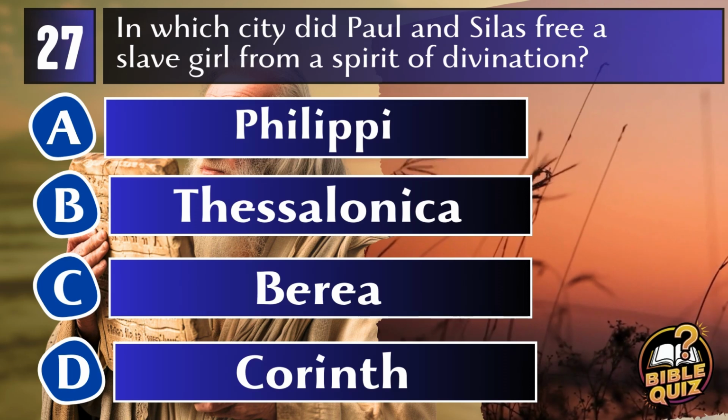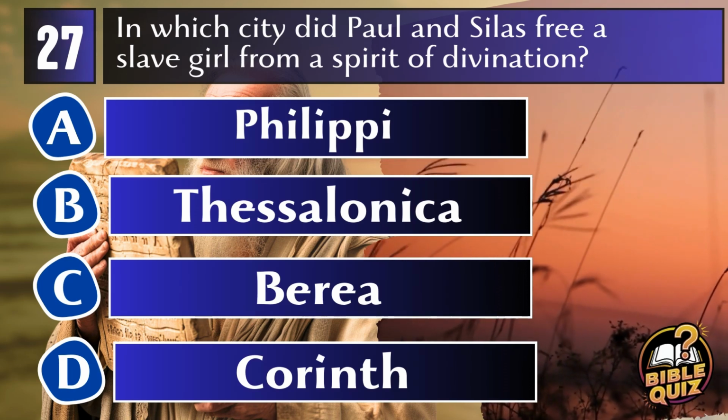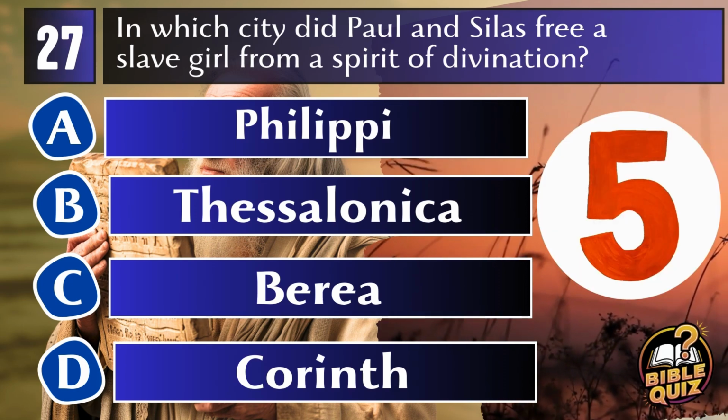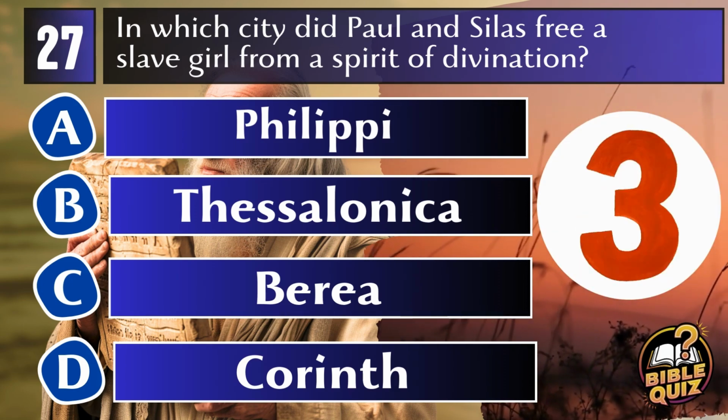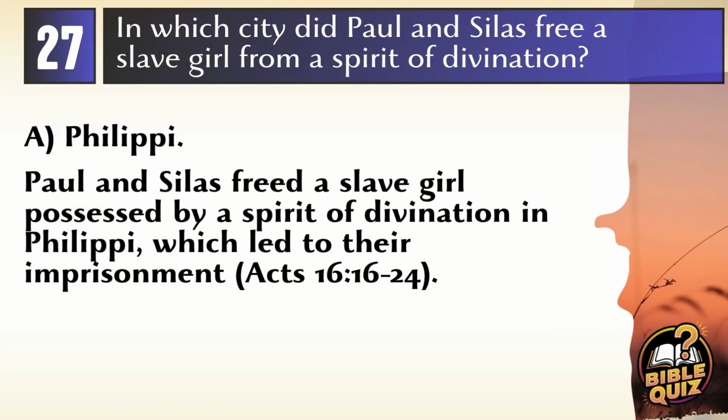A. Philippi. B. Thessalonica. C. Berea. D. Corinth. Answer A. Philippi. In Philippi, Paul and Silas encountered a slave girl with a spirit of divination and liberated her from the spirit, which led to their imprisonment and subsequent miraculous release.